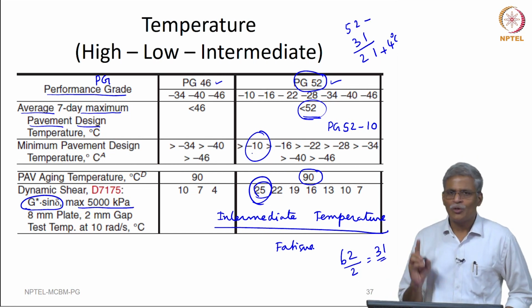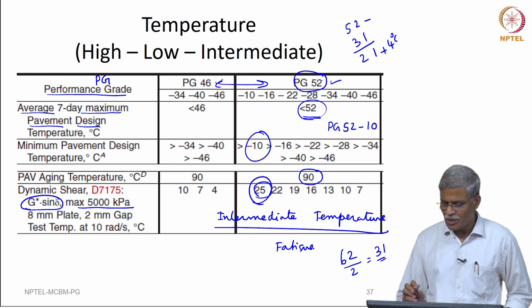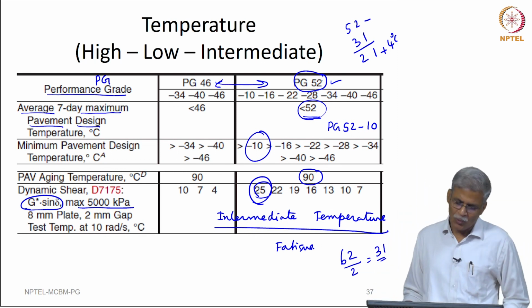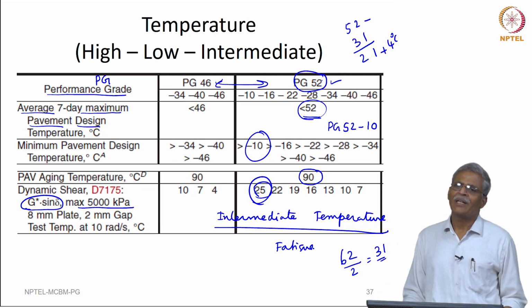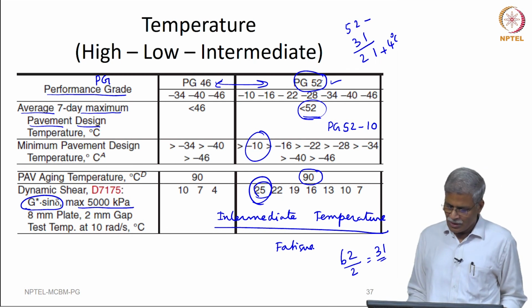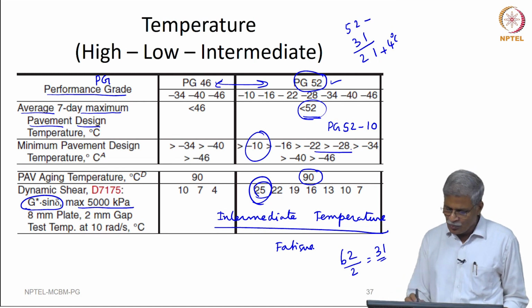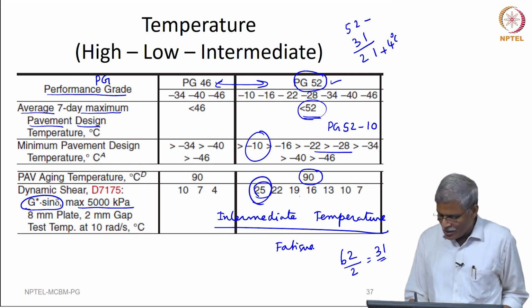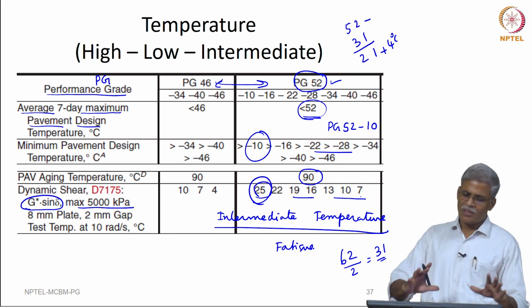So, you have to notice few other things. There is a 6 degree difference between each PG 46 and 52. Originally it was 3 degree centigrade, but when the binder manufacturers expressed objection, it was cut short into 6 degree centigrade. You will also notice that there is another 6 degree difference in the lower temperature, but when you look at the intermediate temperature, the same 3 degree centigrade is maintained here. Okay. So, to summarize, this is a very important table.